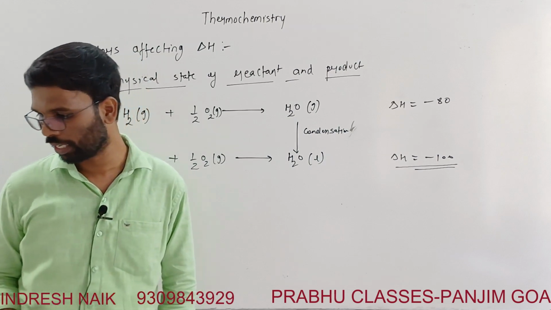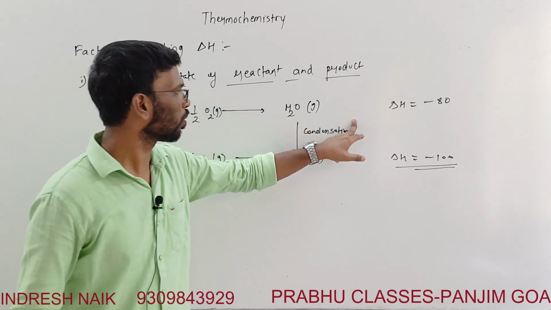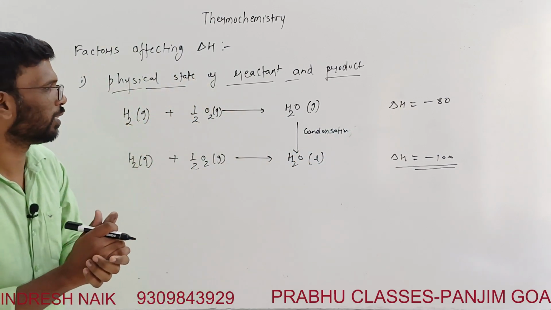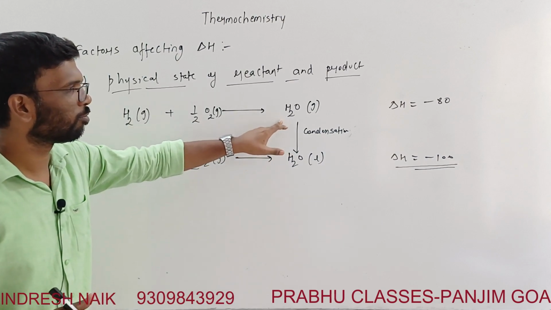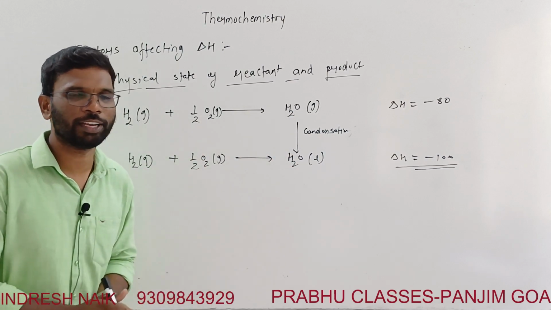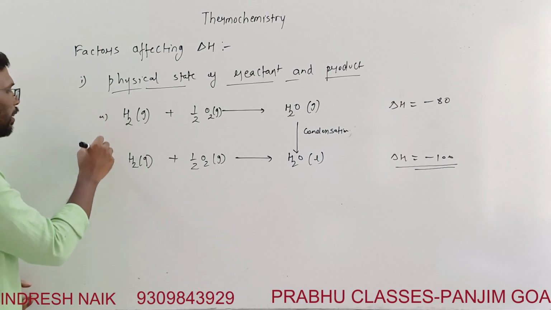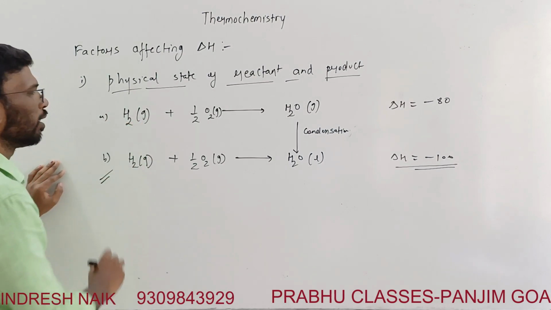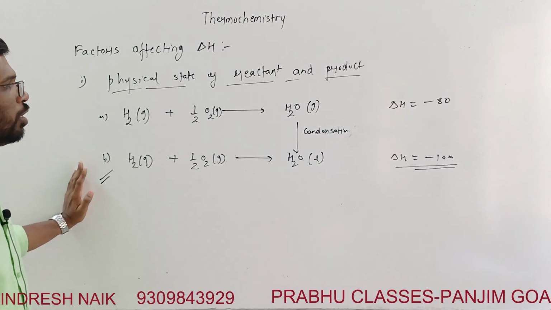The main point of this is that with physical state, one gas and other liquid, different heats of reaction are given. So if I say this is A and this is B, in which reaction is more heat released? It is answer B, reaction B.